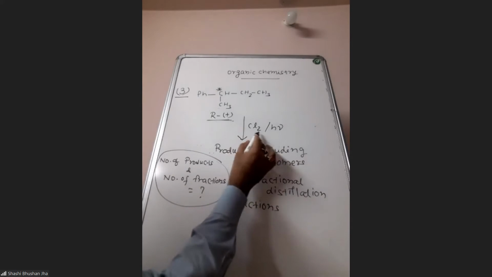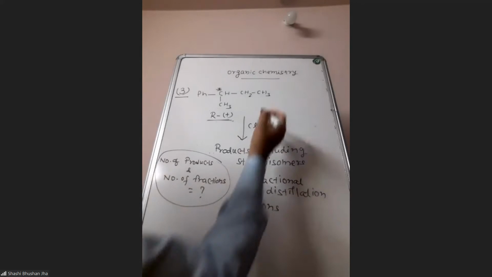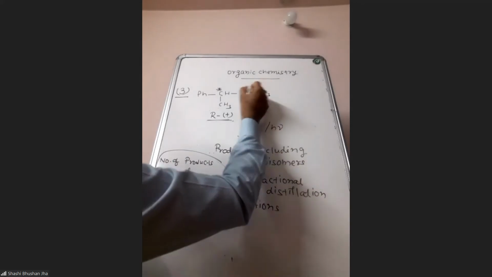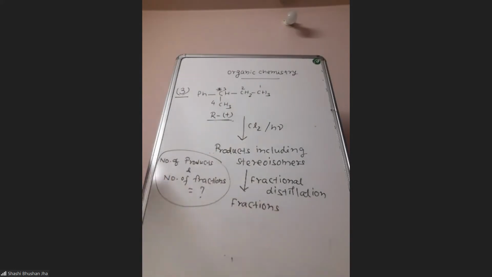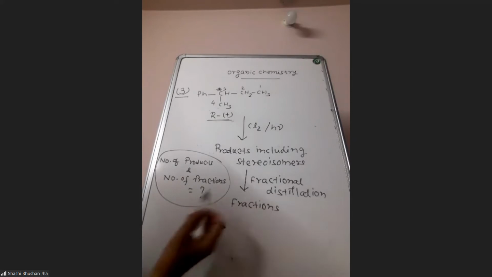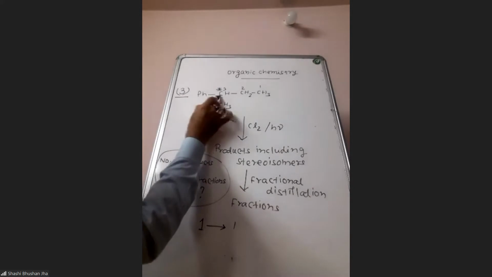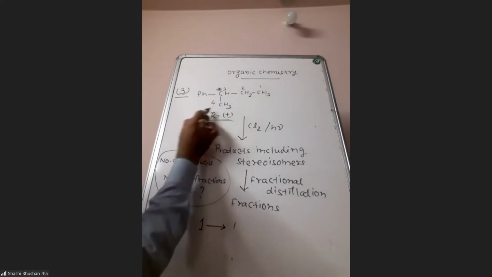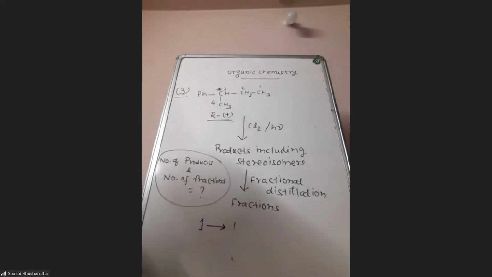So it is fixed. Now it is reacted with chlorine in the presence of light. So I am numbering these carbons 1, 2, 3, 4. So if chlorination happens at carbon 1, how many isomers will you get? Only one, because at this carbon the configuration is fixed, so we cannot think about any isomer at this carbon. It is fixed here, so it will be like this only. So this will be 1.